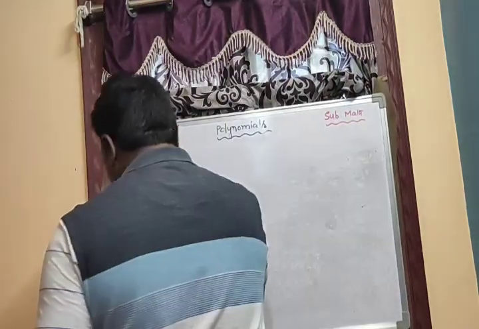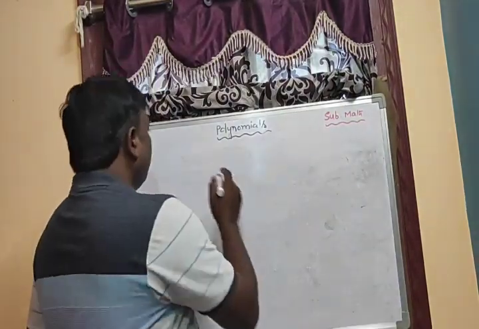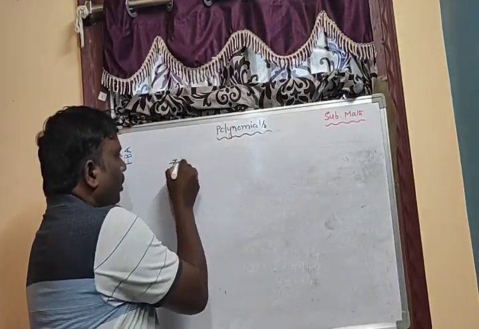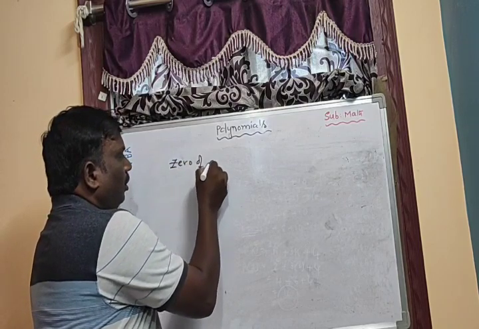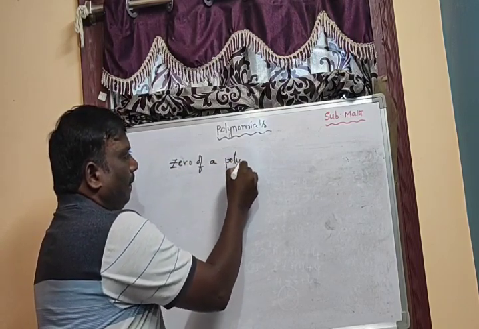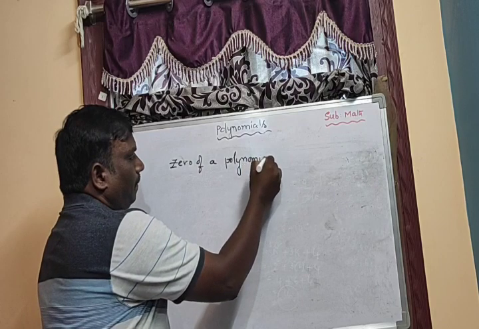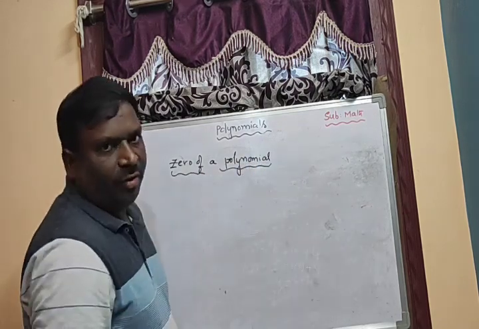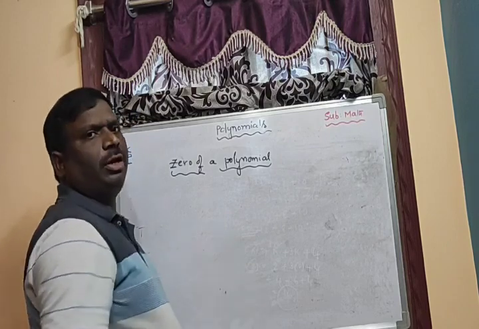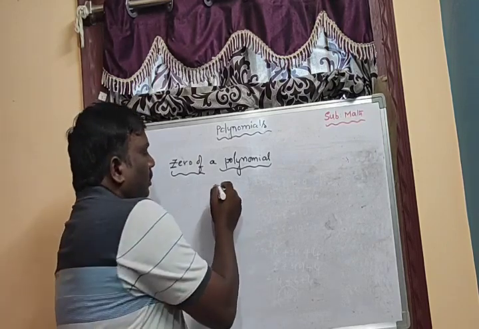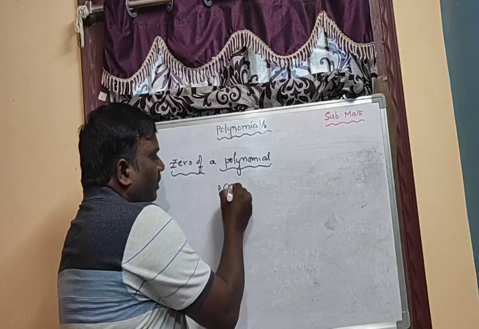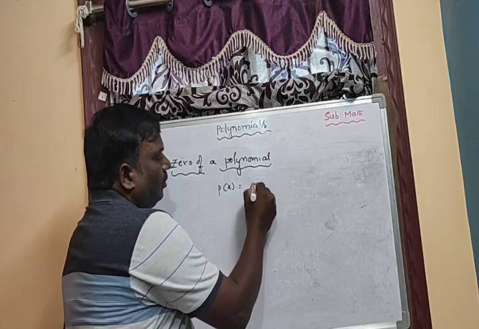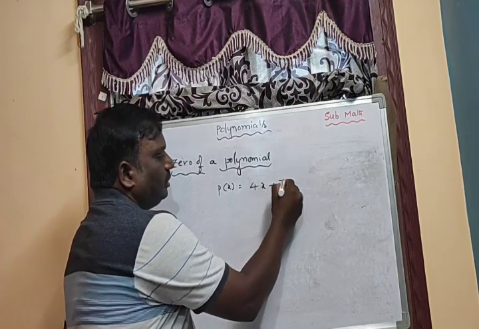zero of the polynomial. What is the zero of a polynomial? Zero of a polynomial means, suppose I am taking the polynomial p of x equal to 4x plus 7.